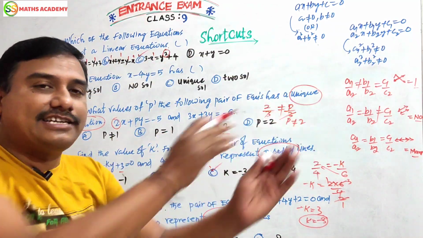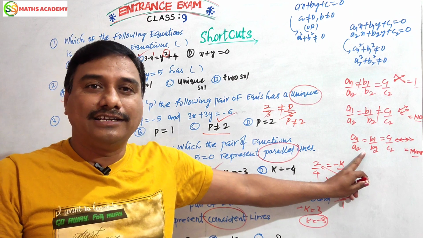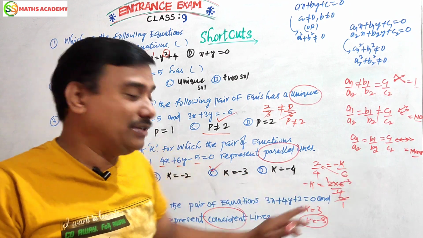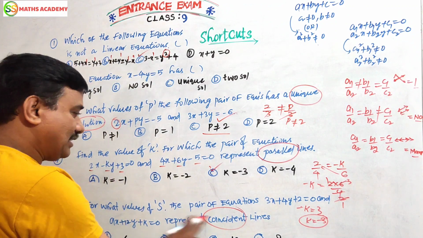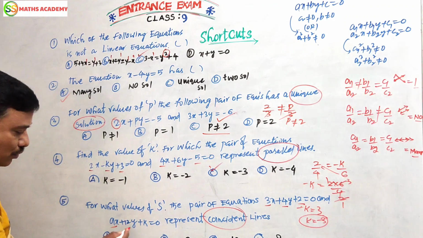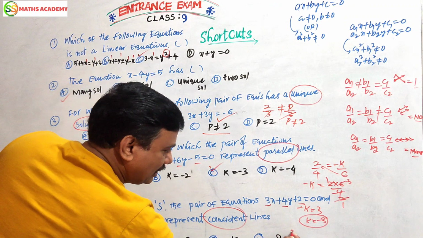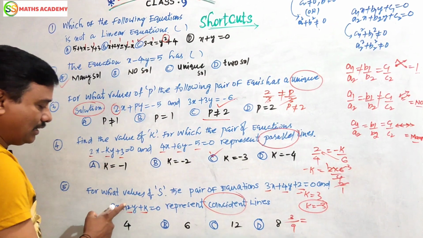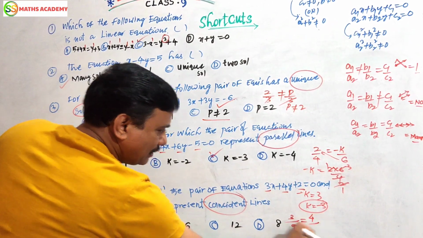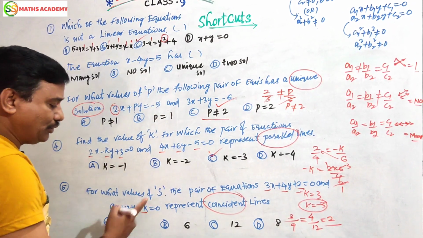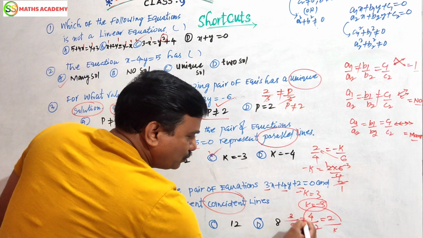Coincident or dependent. Coincident and dependent is nothing but the third condition: a1 by a2 is equal to b1 by b2 is equal to c1 by c2. Further conditions. Friends, here a1, b1, c1, a2, b2, c2. So a1 is 3, a2 is 9, equal to b1 4, b2 12, c1 2, c2 k. I want k, so I should take these two numbers.